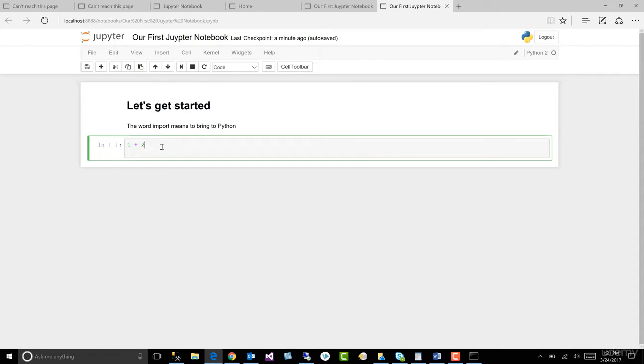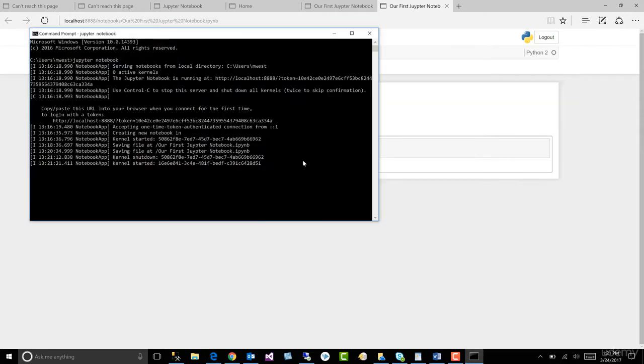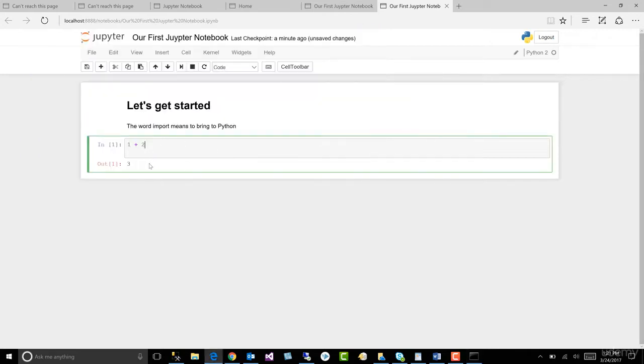Let's say we did this. Let's hit Control Enter. This is how you're going to execute if you don't want to continue to hit this all the time. Most people will hit Control Enter. So let's go ahead and Control Enter. And there's 3. So this looks like it's run. If we were to shut it down, it may save this for us. However, if we have a whole bunch of code and we start this again, each cell will have to be run. Once we close this window, this is our Python server. We close this, it shuts everything down. If we come up here and see this, it's not been run, it's not been executed. You're going to have to step through the entire process again, or you can run all the cells up here if you like.